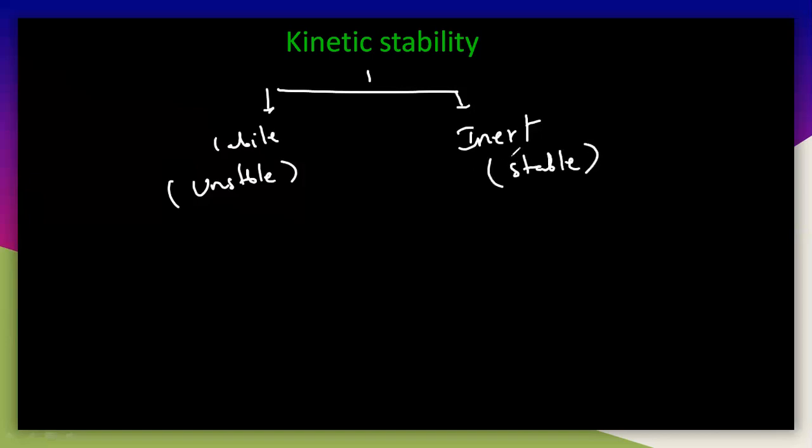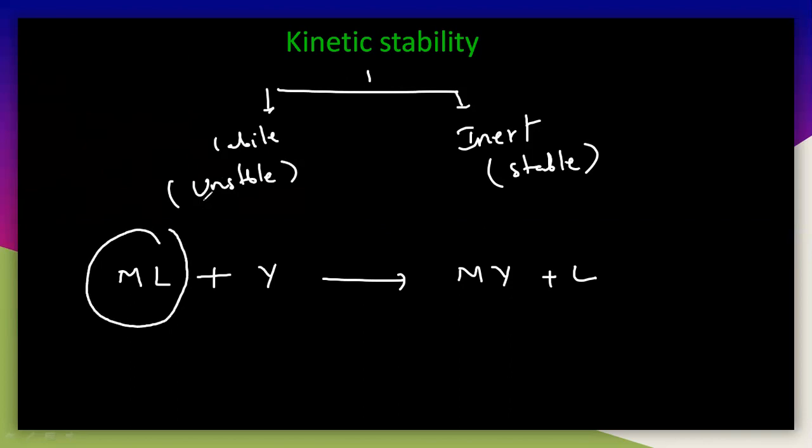How do we know? A simple reaction, ML reacted with Y gives MY plus L. Now we are talking about the stability or inertness because of this ML. Whether this ML is stable or unstable: if it is inert, it will not react with Y and this product will not form. If it is labile, that is unstable, it reacts with Y and this product forms. That is the kinetic stability.